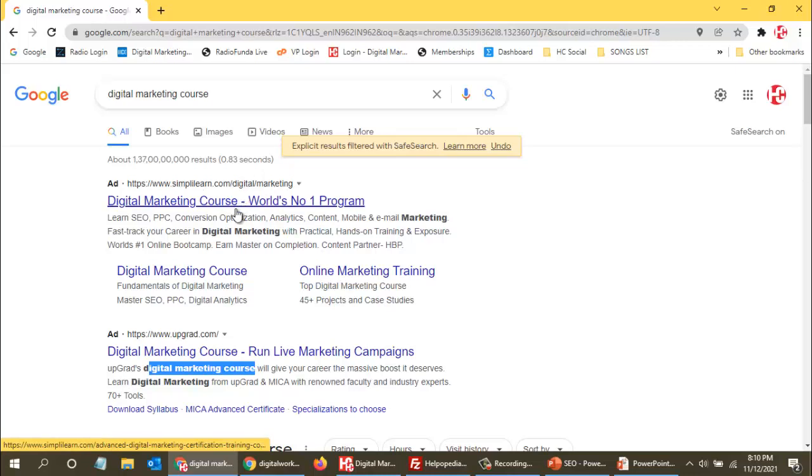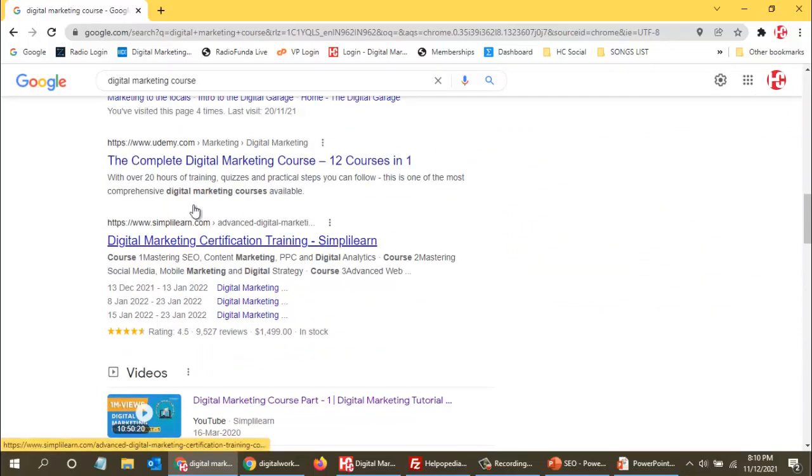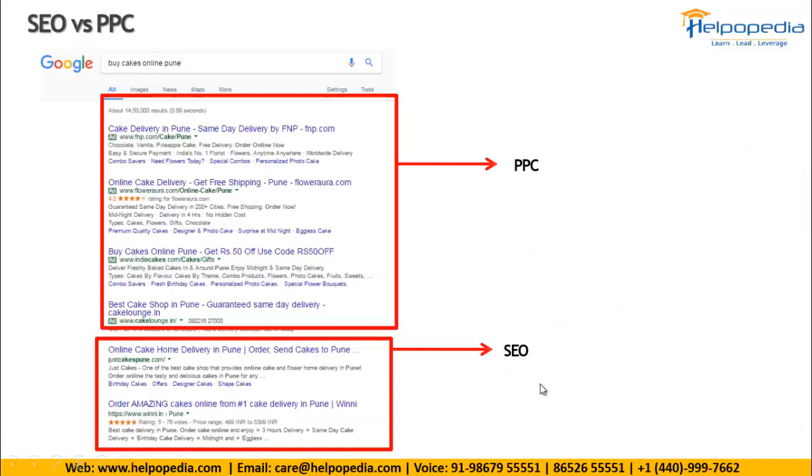It is also called search ads, because whenever we are searching for something and these ads come up, that is the reason it is called search ads. And these are the organic results that we can see. That is by SEO. So there are two sections over here. This is the difference between pay-per-click, that is inorganic marketing, and organic marketing.